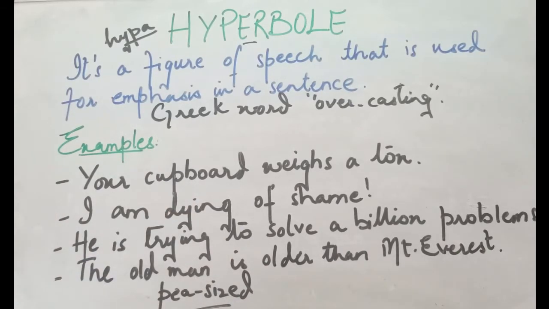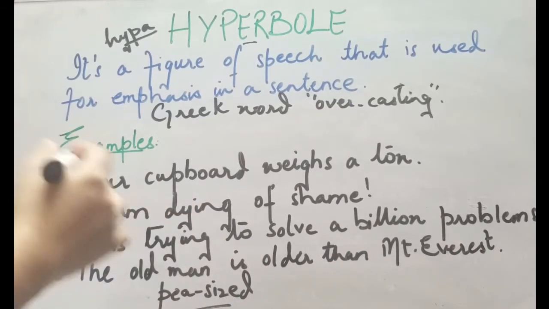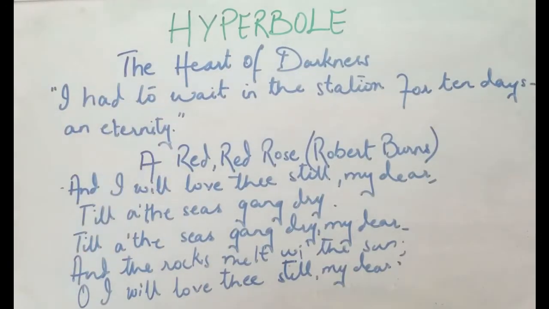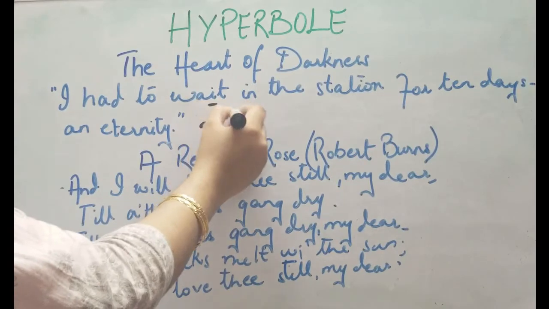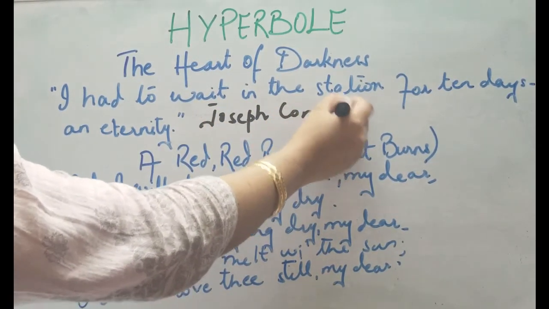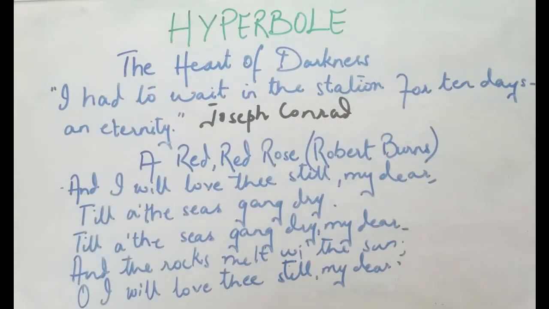Let's look at how it is used in literature, how some poets or writers have used it. Here is a line extracted from the novel Heart of Darkness, written by Joseph Conrad. He says, I had to wait in the station for 10 days, an eternity.